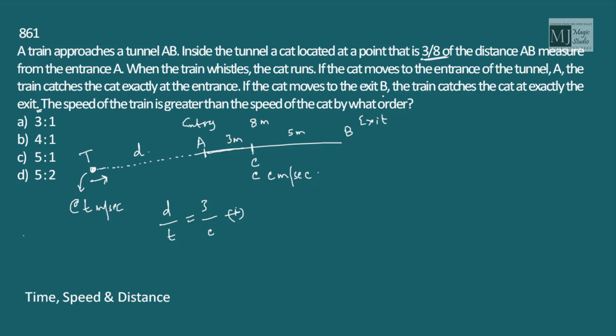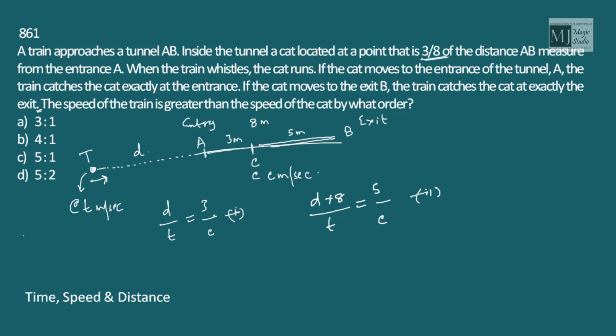Now, if the cat moves to the exit B, the train catches the cat exactly at the exit. That means in the time the train is covering D plus 8, the cat is covering only 5 meters at its own speed. This is equation 2.